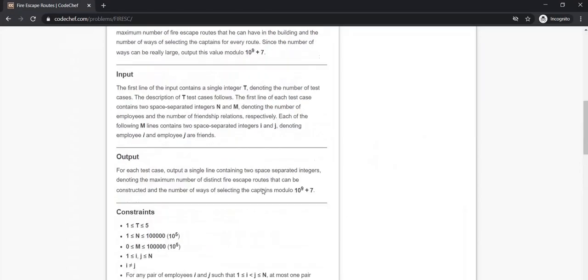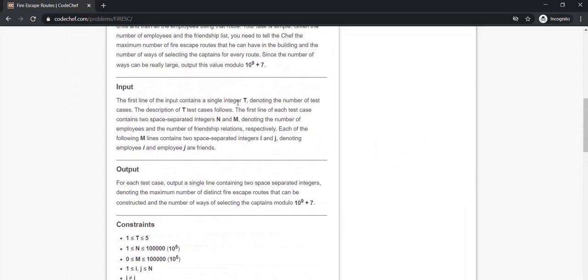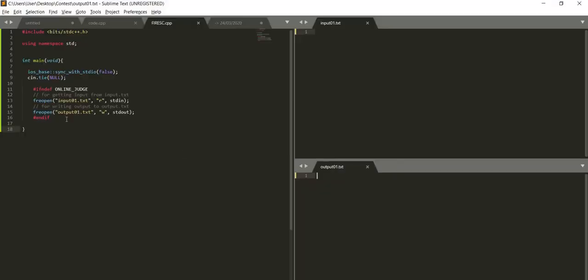So our input format is we have T as test cases, N as nodes, M as edges, and then M lines have I and J as friends. So that's the edge. So let's code it. We have T, then we have a loop for our test cases. We also have N and M, and A and B will be taken for edges.